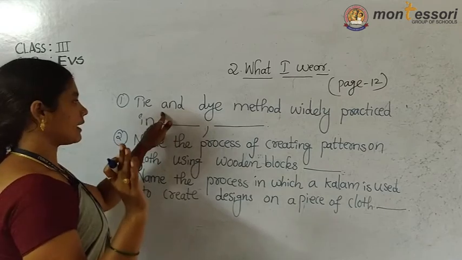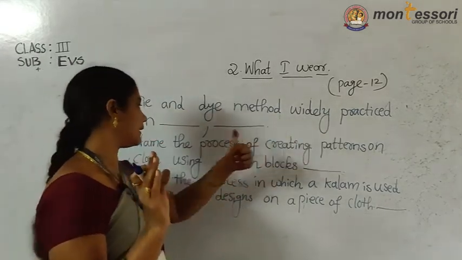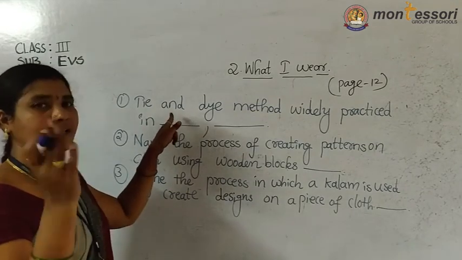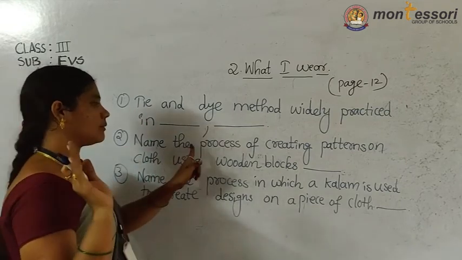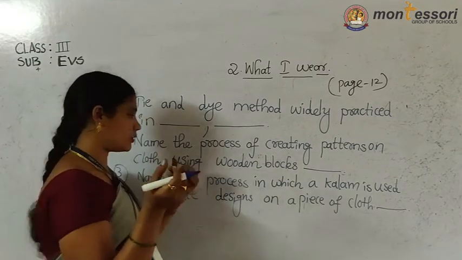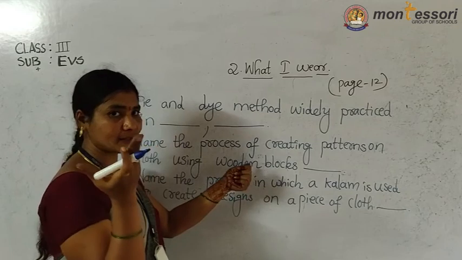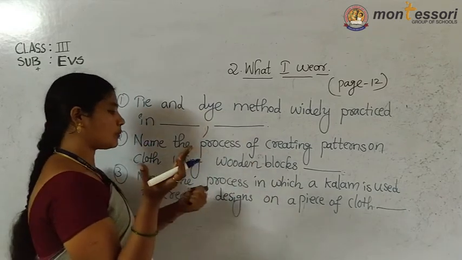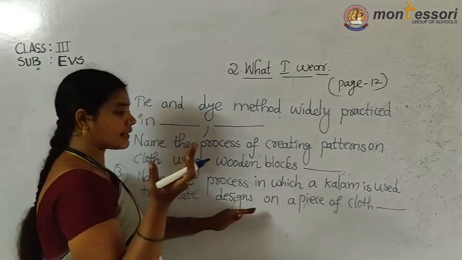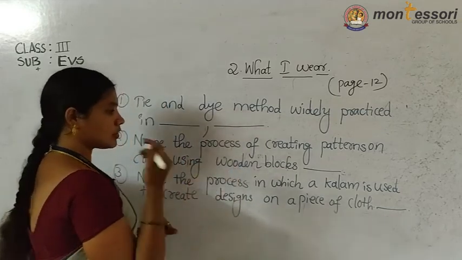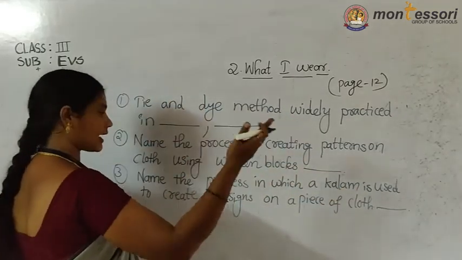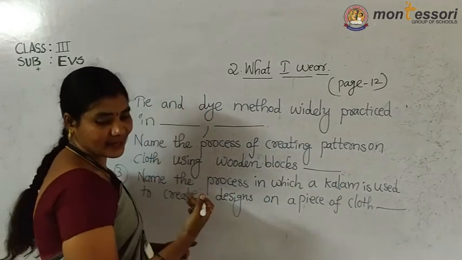Shall I read again? The tie and dye method widely practiced in which states? In which states is this tie and dye method used? Next, name the process of creating patterns on cloth using wooden blocks. Using wooden blocks, what is that pattern called? Write down. Next, name the process in which a kalam is used to create designs on a piece of cloth. So you should remember here kalam. What is that method? You should write.